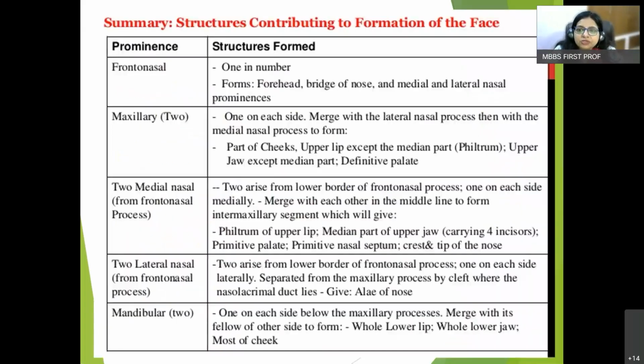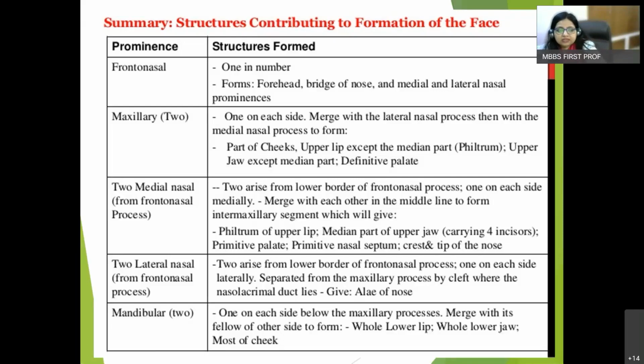Now, structures contributing to the formation of face are enumerated in the table, and here it is the frontonasal prominence. Unpaired structure forms the forehead, bridge of nose, and the 2 pairs of prominences, that is the medial and the lateral nasal prominences. Again, the maxillary prominences are 2 in number. They merge with the lateral nasal prominence, form the cheeks and maxillae, and the upper lip lateral part on both the sides is formed by the maxillary prominences.